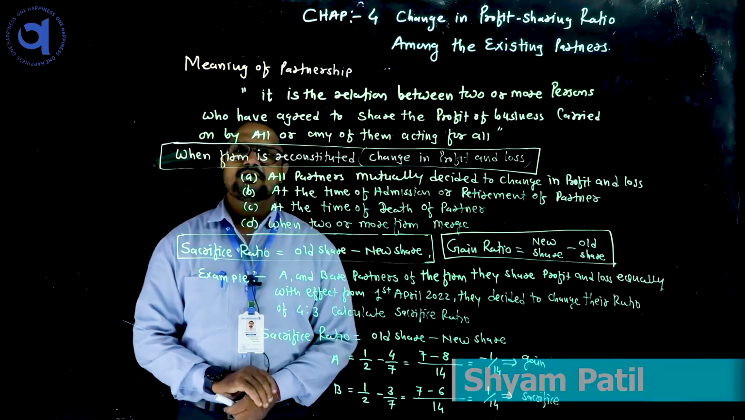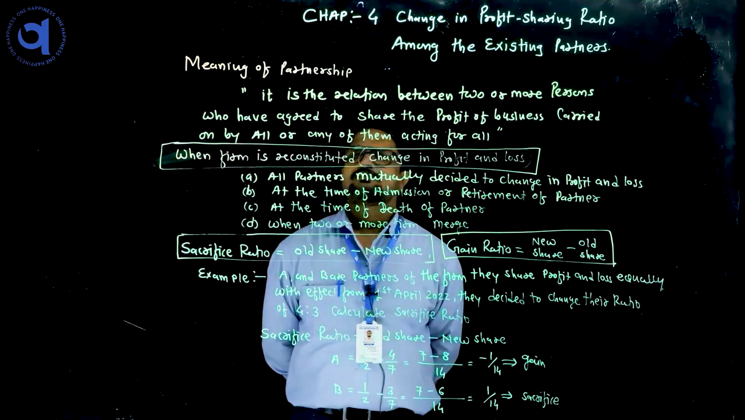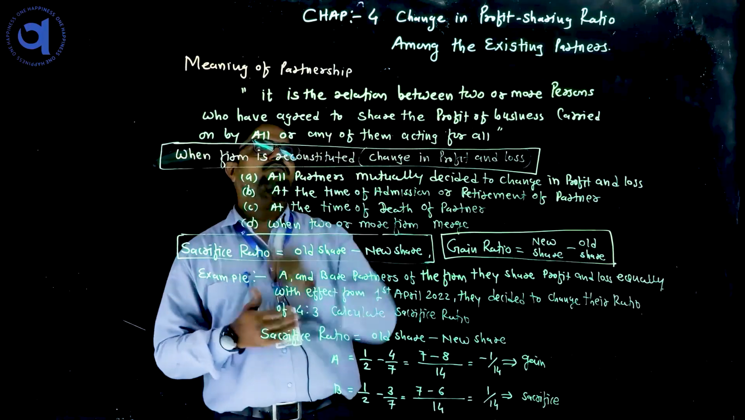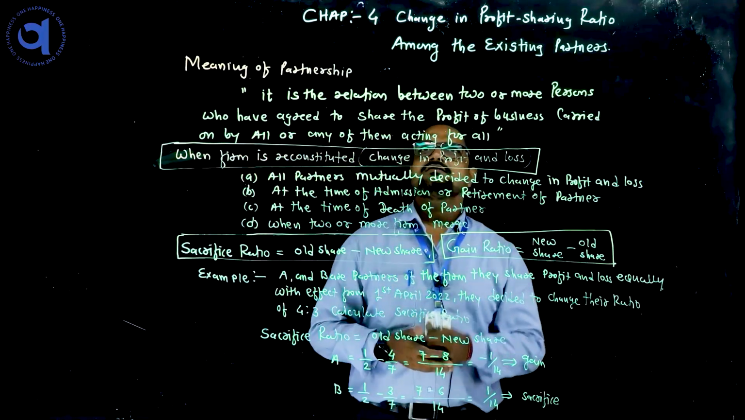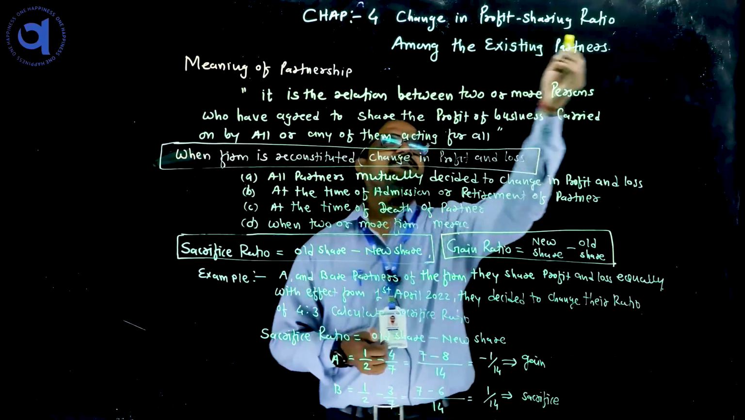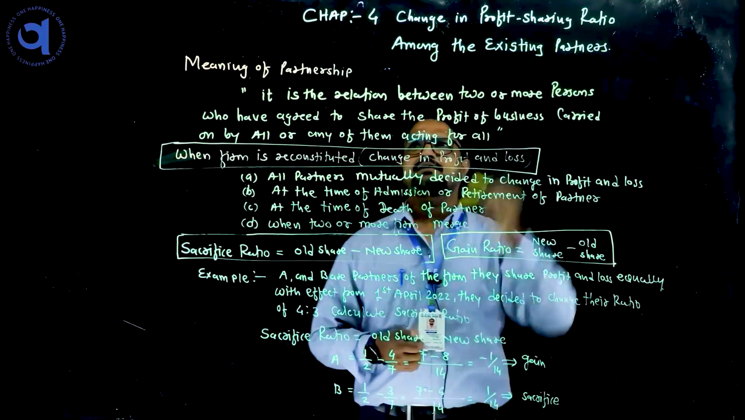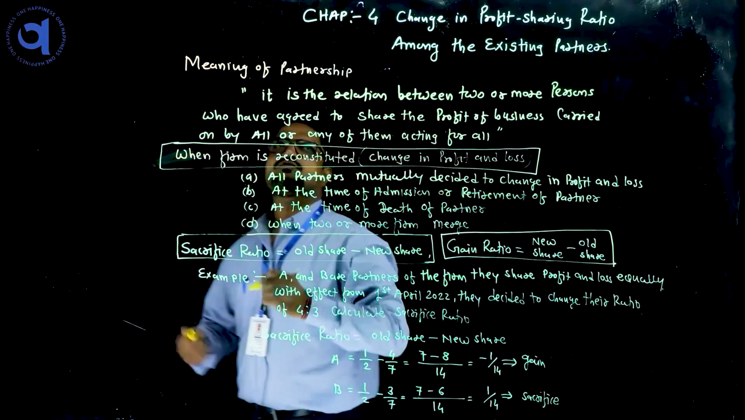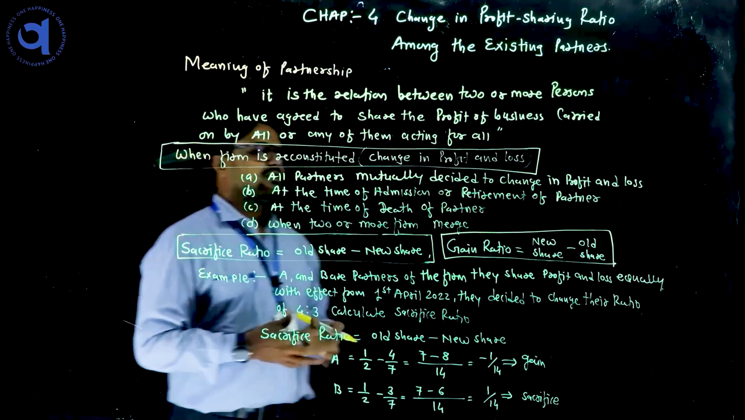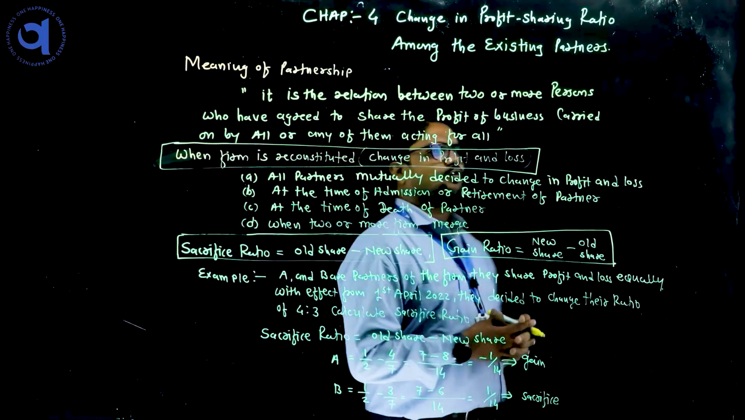Today, students, I start one part of our topic, Chapter 4, T.S. Grewal: change in profit sharing ratio among the existing partners. This is the fourth chapter in the board exam, and the value of this chapter is 3 to 4 marks.